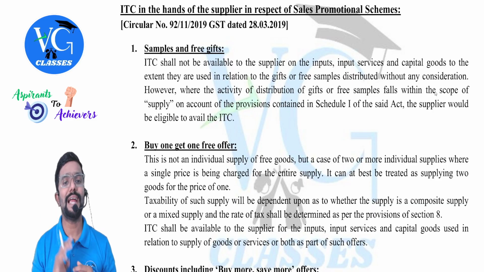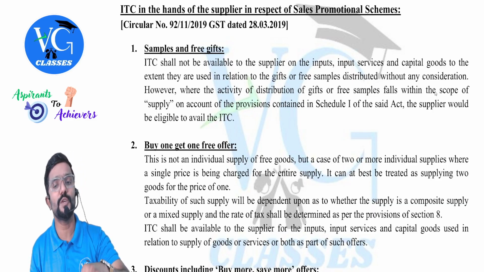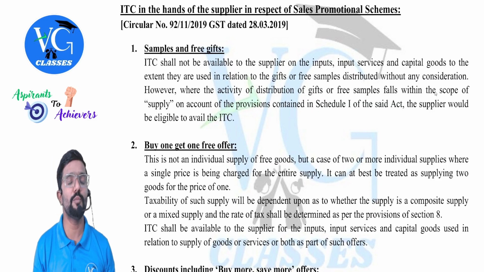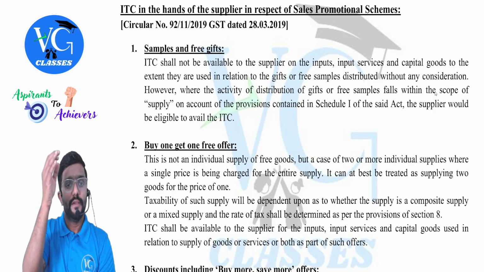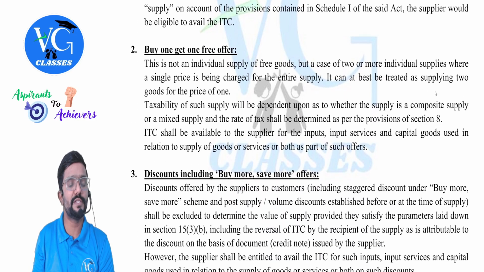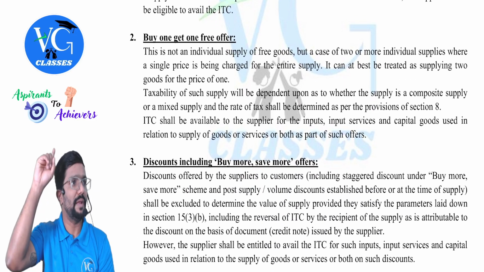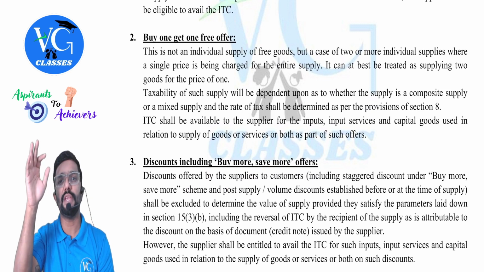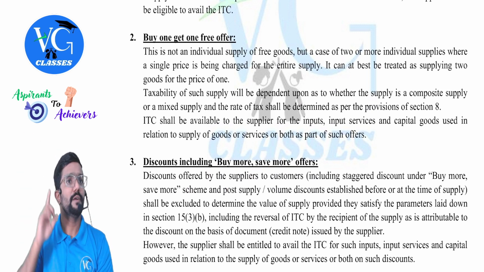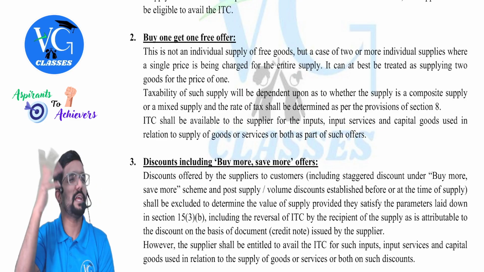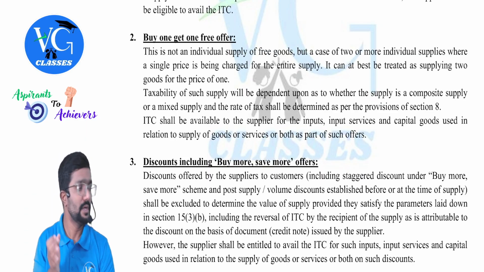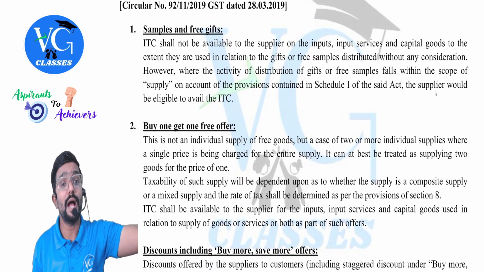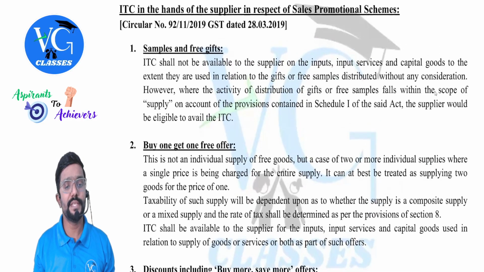Next, ITC in the hands of the supplier in respect of sales promotional schemes. Circular number 92/11/2019-GST dated 28th March 2019. Guys, simple. Please listen. We have seen similar things, buy one get one and all, when we were discussing the value of supply. Under section 15(3), sir, is discount excluded or not? We saw some clarifications, different types of discounts would be there. We understood. But now we are talking from ITC point of view.